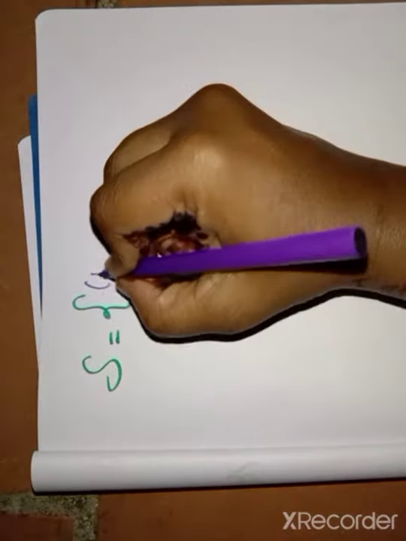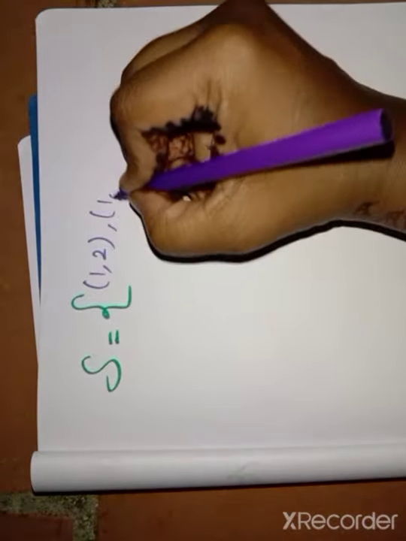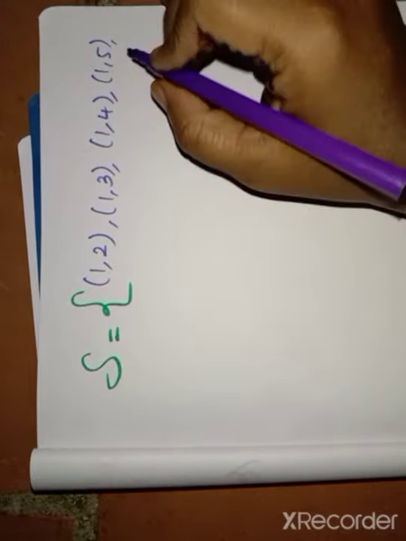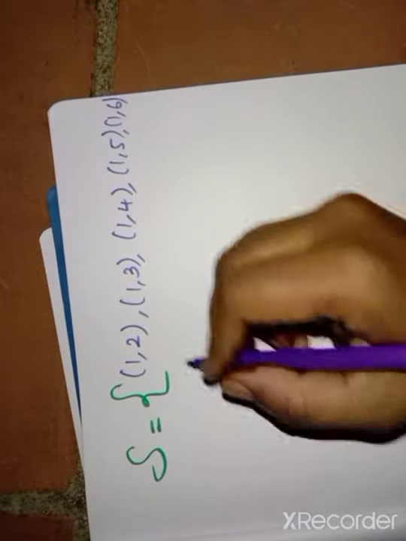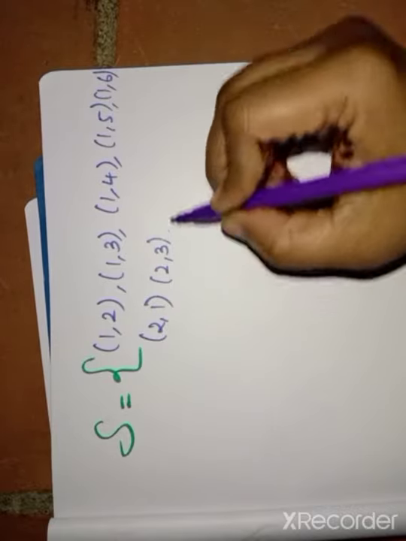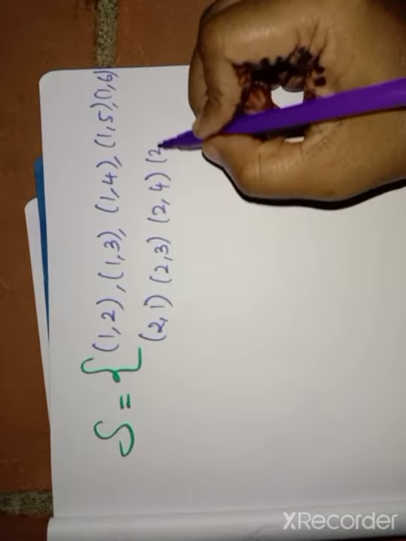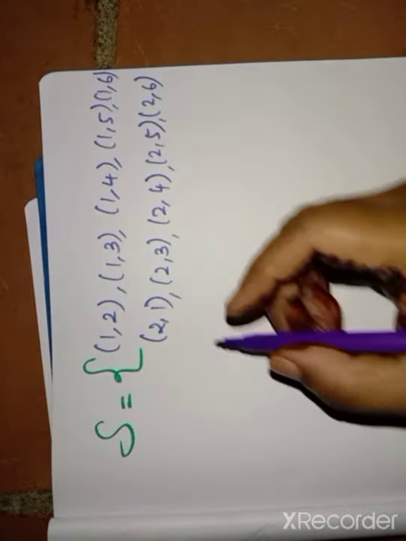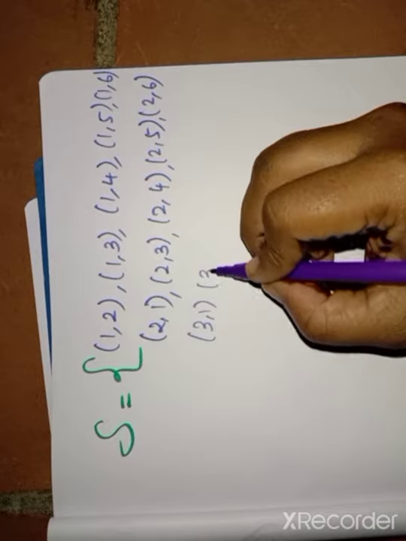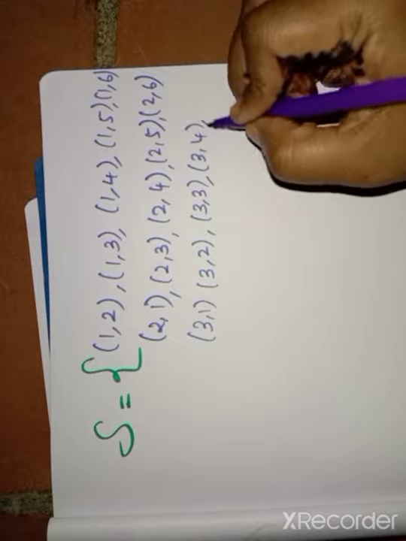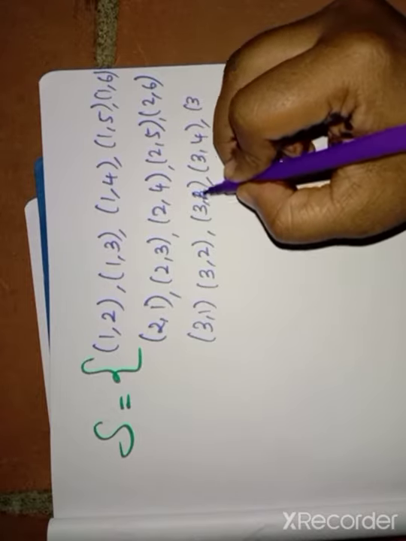So here the starting one is 1 comma 2, 1 comma 3, 1 comma 4, 1 comma 5, 1 comma 6. Then 2 comma 1, 2 comma 3, 2 comma 4, 2 comma 5, 2 comma 6. Then 3 comma 1, 3 comma 2, 3 comma 3. Sorry, 3 comma 3 is not there.